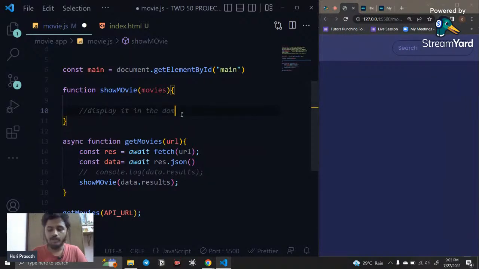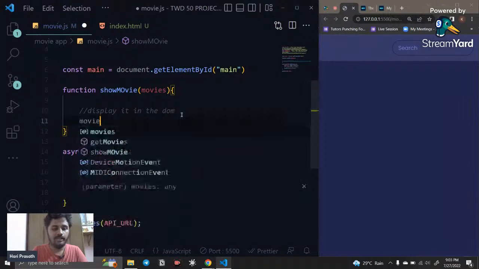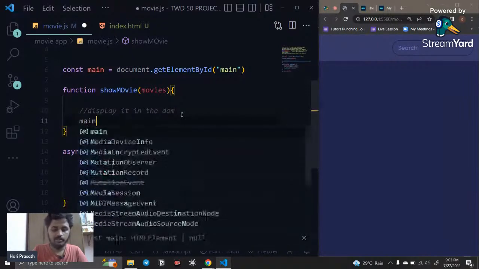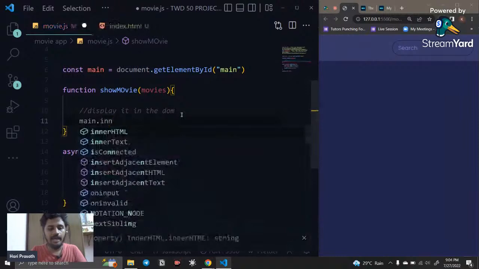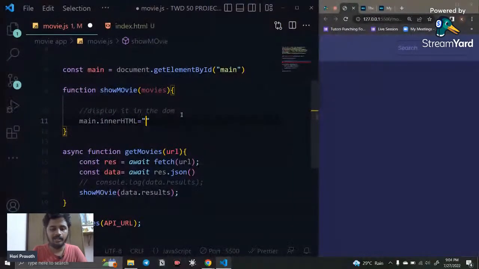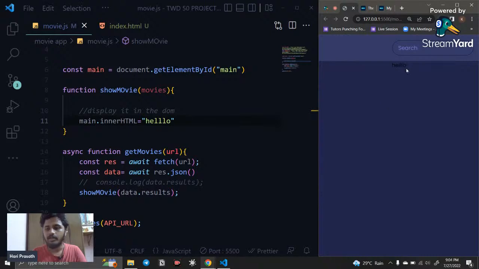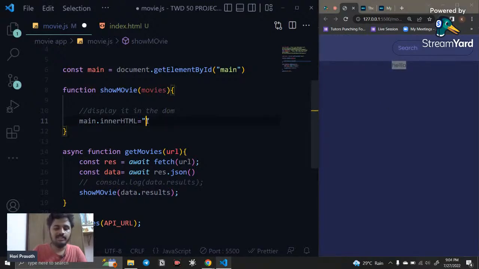So for that, initially main.innerHTML is equal to, I simply say hello. You can see this hello is displaying here, right? Right now we don't want anything inside this. Inside this, we're going to add the image, title, overview, and the rating of the movies.